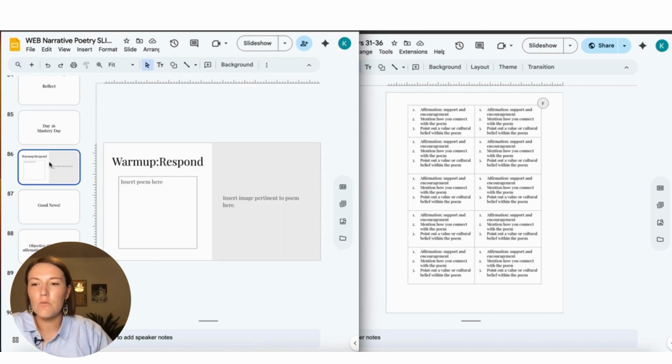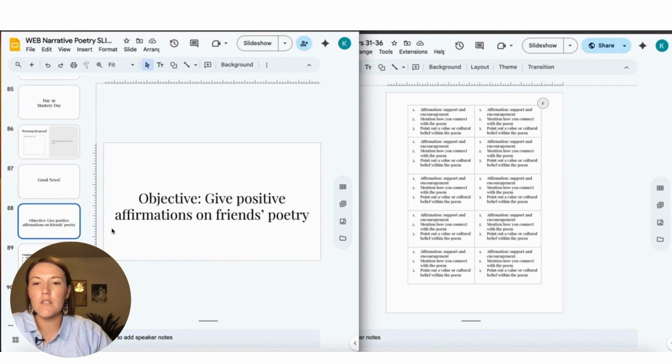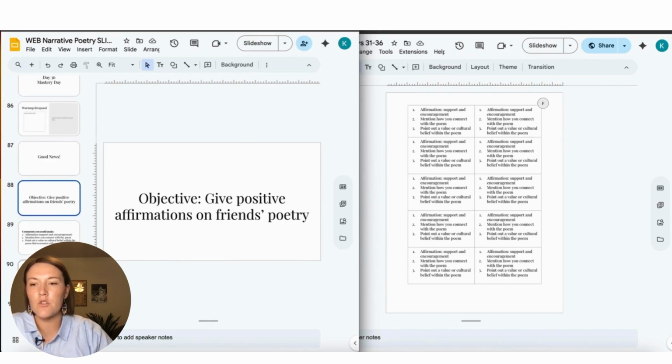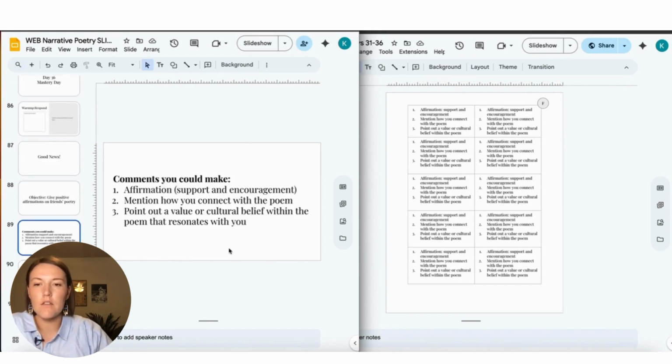Okay, so they can do the warm-up if you have time for it, and good news. And then the objective is to give positive affirmations on friends' poetry. These are comments they could make: some sort of affirmation, mention how you connect with the poem, or point out a value or cultural belief within the poem that resonates with you. And then worksheet F is a tiny little handout that they could take with them.